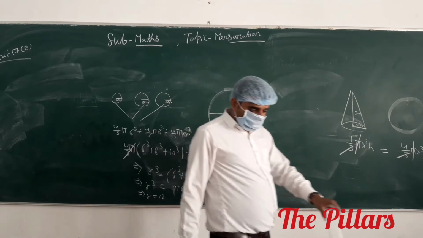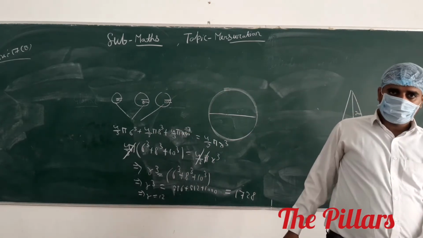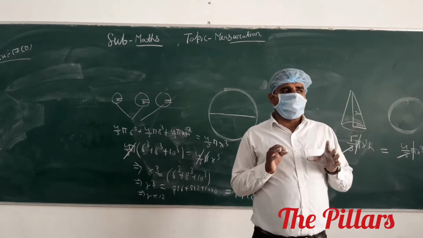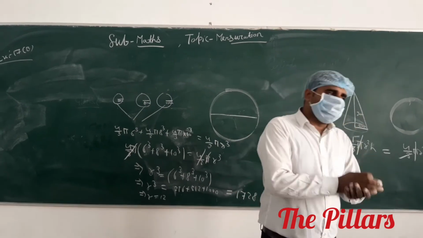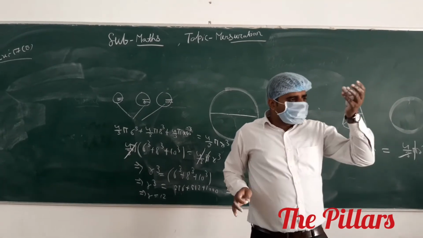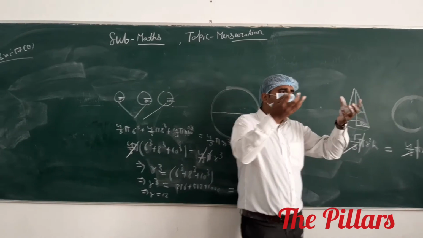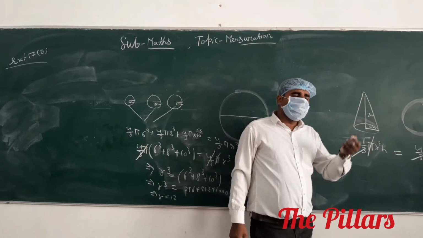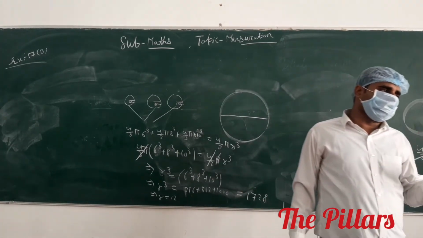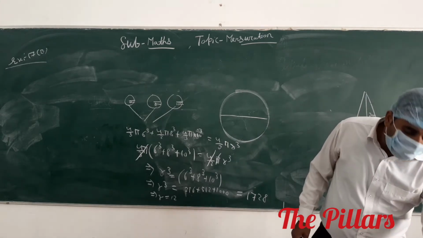Same for question number 4. Easy, sir. The only thing the question asks is that you melt the first one, and by the same volume you make the second one. It means both volumes are the same to each other. Whichever quantity the question asks, you have to calculate that quantity. Questions number 4 and 5 are homework.